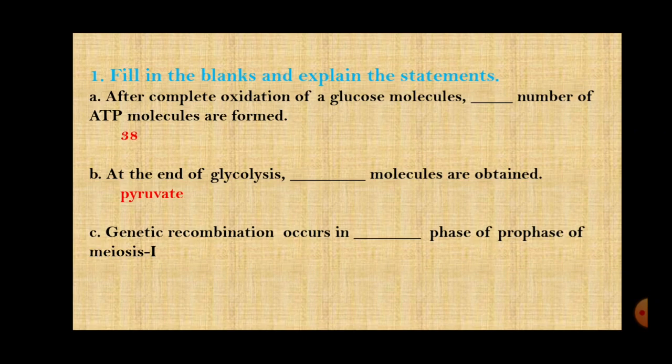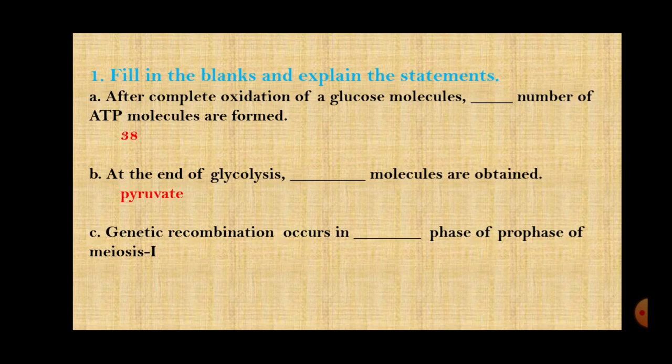This also you will write, that glycolysis takes place in the cytoplasm of the cell, and one molecule of glucose oxidizes step by step to form 2 molecules of pyruvic acid. ATP is formed and NADH2 and water are also formed, and this pyruvic acid or pyruvate takes part in the next stage, that is the Krebs cycle, right?